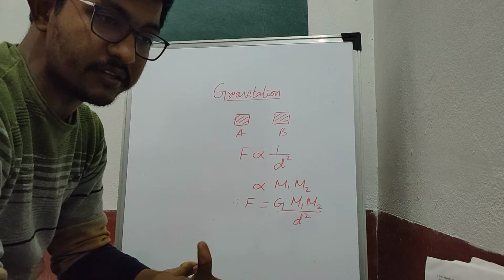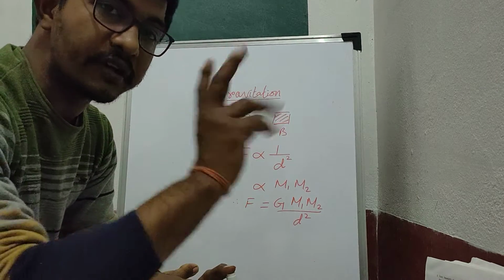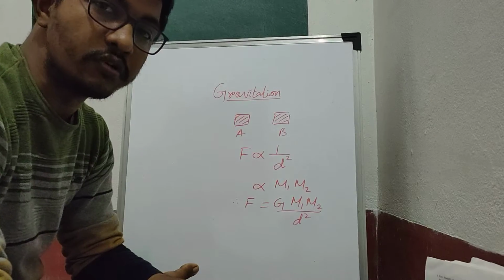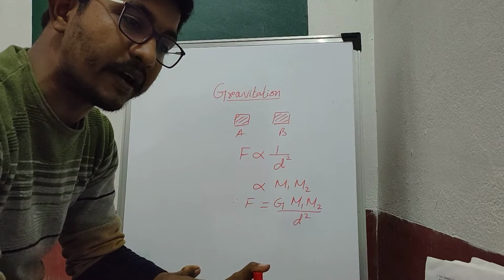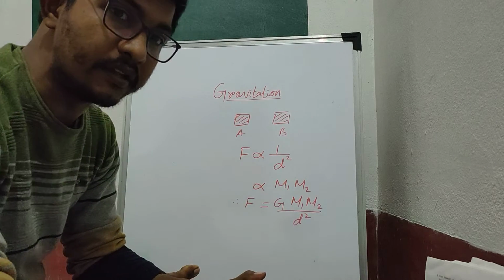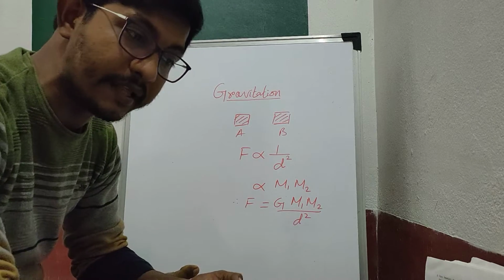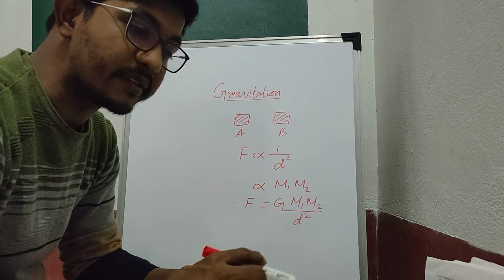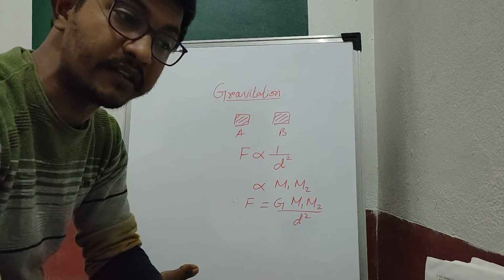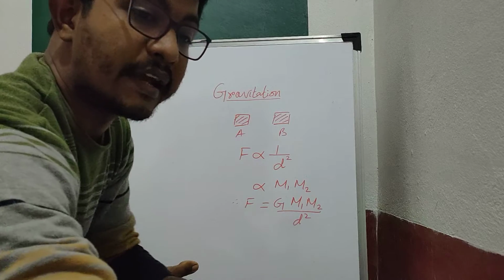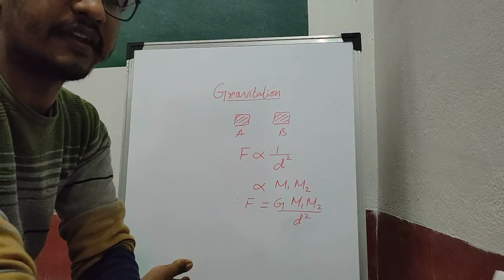It also tells up to which distance they can attract each other, or up to which distance the earth attracts an object that is thrown upward. That means the force of gravitation exerted by the earth is called gravity, but the force that is actually present between any two particles is known as gravitational force. This gravitation was demonstrated by Sir Isaac Newton.